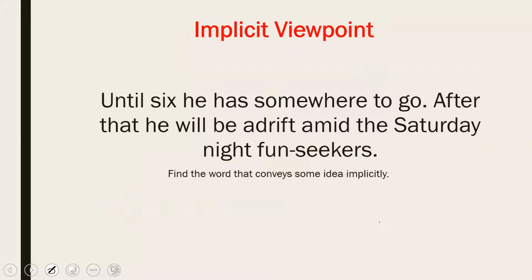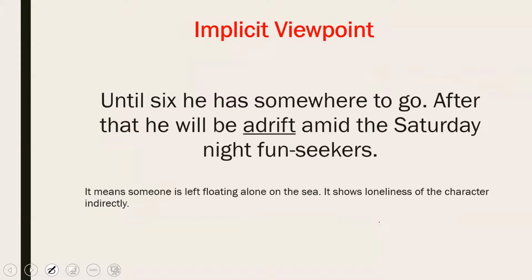This is the implicit way. We have read this earlier as well. Until 6, he has somewhere to go. After that, he will be adrift, in the middle of the Saturday night fun seekers. Find a word that conveys some idea implicitly. Adrift means someone is left floating alone on the sea. Adrift is not used basically for people. It's for something floating alone on the sea, or it should be for a sailor, because sailors are mostly alone sailing. It's a kind of hobby.